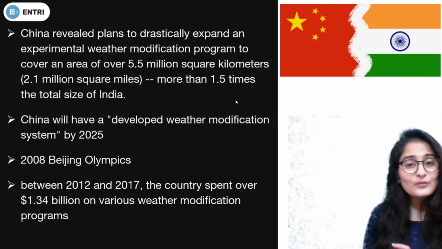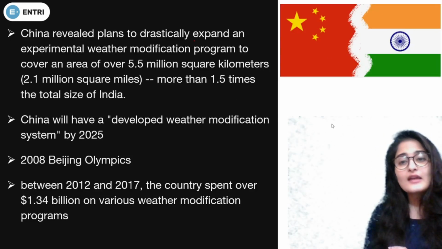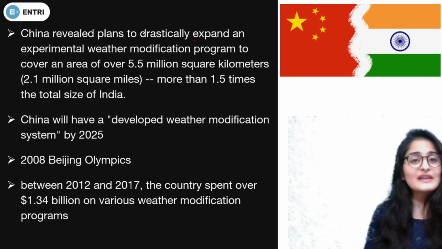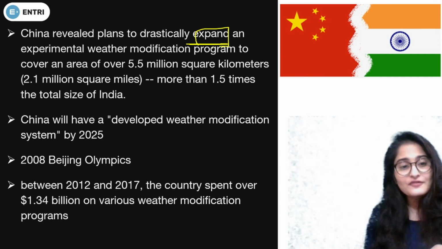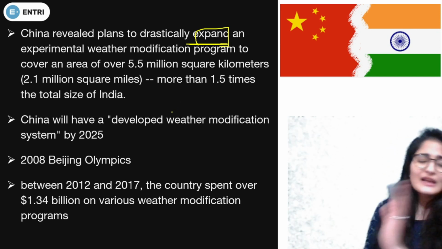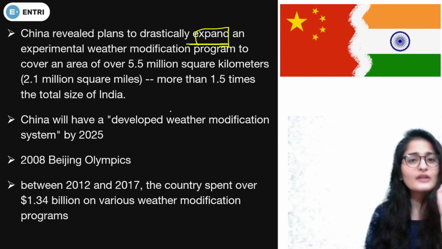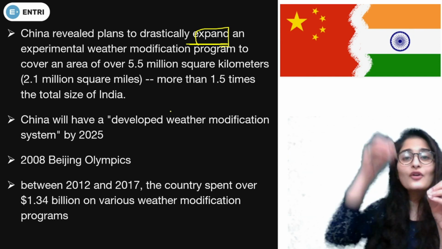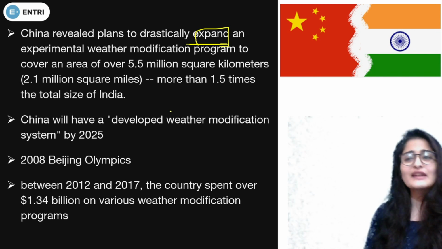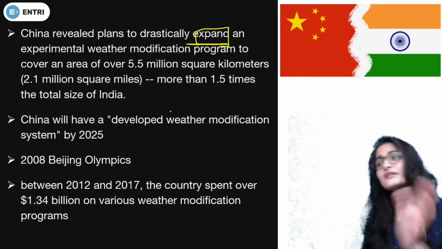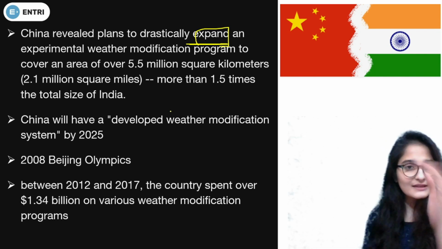So, what have been the recent developments? China has revealed that it is going to expand the experimentation process. As of now, China has been doing huge experimentation on how to affect the weather as a whole. As I told you in an earlier section, it's not just rain, it's about winters, summers, everything. All weather can be affected.